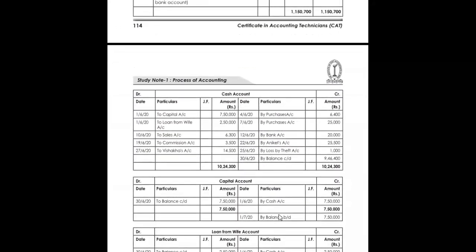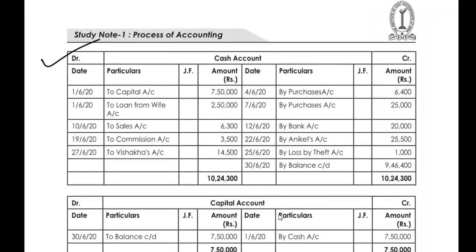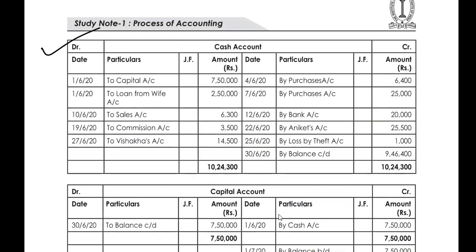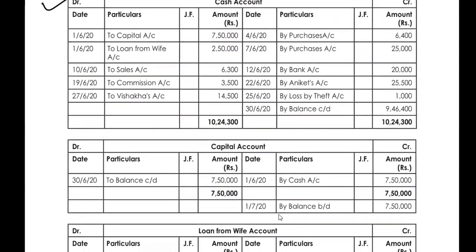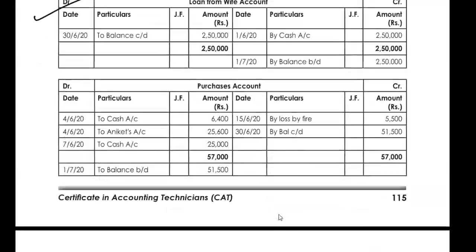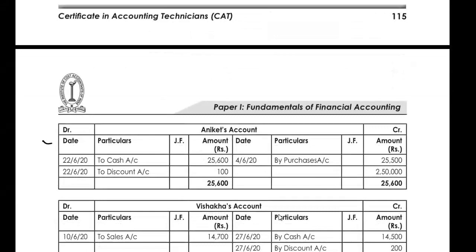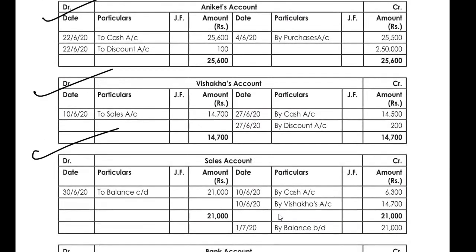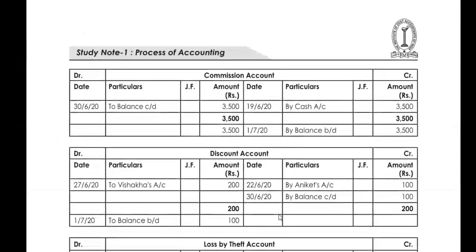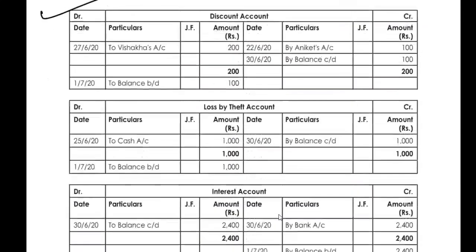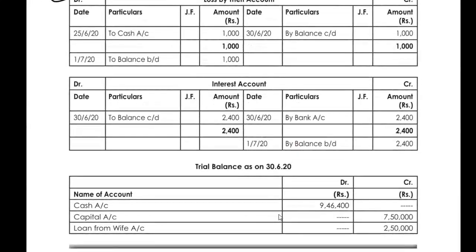And now on the basis of this, we have prepared the ledger accounts. You can see we have all the transactions mentioned here: the cash account, capital account, loan from wife account, purchases account, Aniket account, Vishakha account, sales account, bank account, loss by fire account, commission account, discount account, loss by theft, and interest account. So everything is mentioned over here.